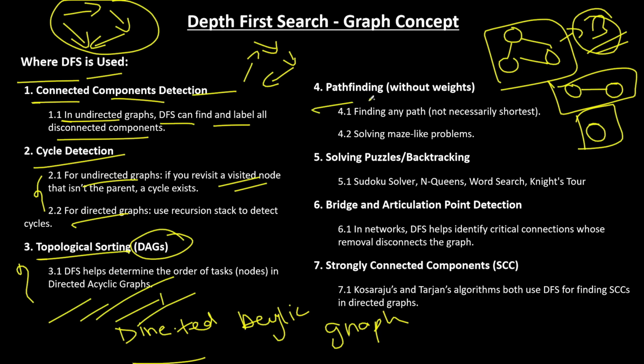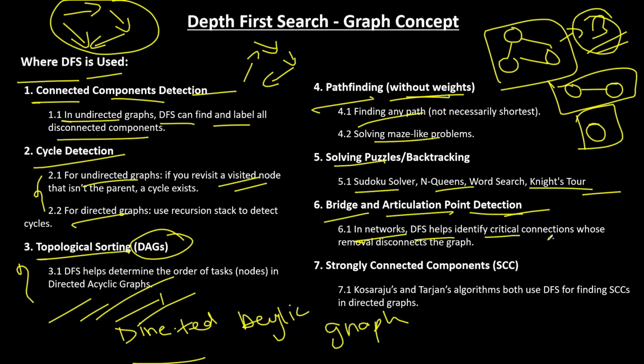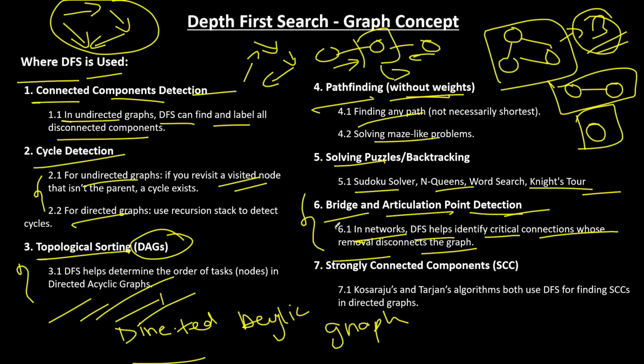Okay. Path finding without weights, when you have to find a path in a given graph, like solving maze-like problems without weights, and there could also be path finding with weights. Solving puzzles like Sudoku and coins and all that stuff. Bridge and articulation point detection in networks. DFS helps identify critical connections, so removal disconnects the graph. So basically, if you have to look for articulation points and remove them, or the bridge you have to remove, in that case we use this concept, or we use DFS. We will follow up with all these questions as per our sheet. And strongly connected components.